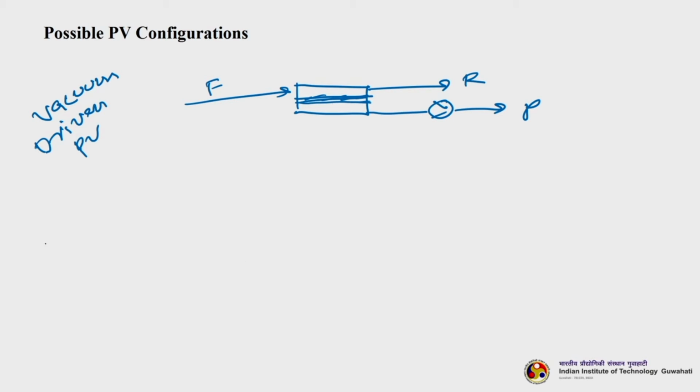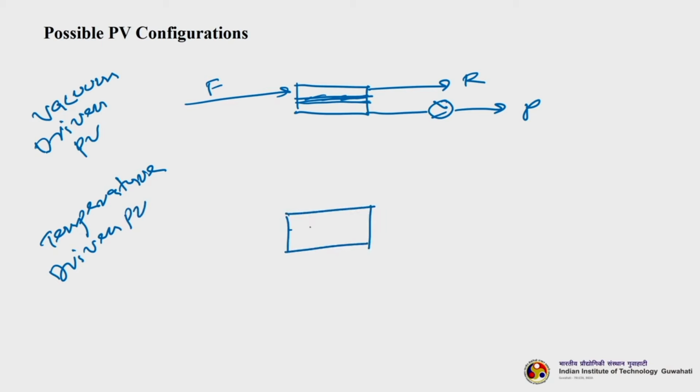Okay. So, then we have temperature driven, the second one is temperature driven PV. So, here again we have a membrane, evaporation membrane, then we have a feed. Now, the feed is getting heated. Okay. So, this is your heat source, right.